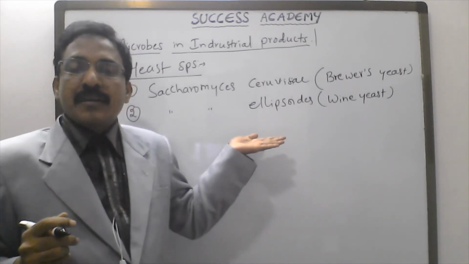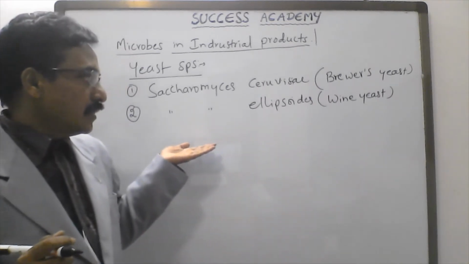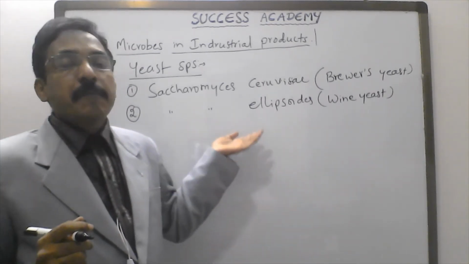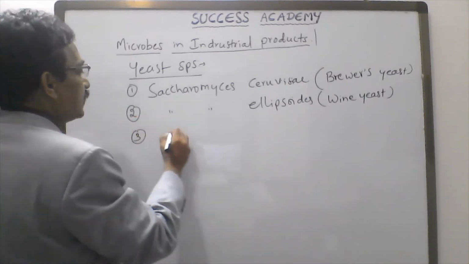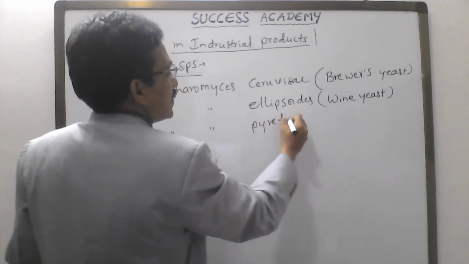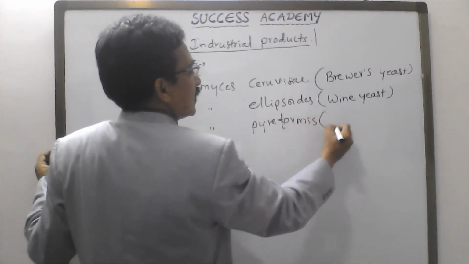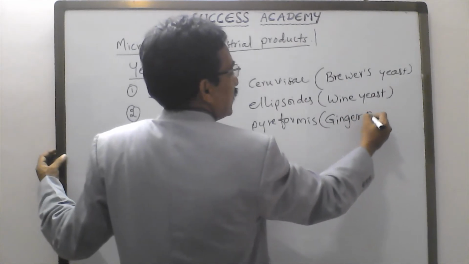Next, Saccharomyces pyriformis. It is also called ginger beer yeast. Third one, Saccharomyces pyriformis, also called ginger beer yeast.